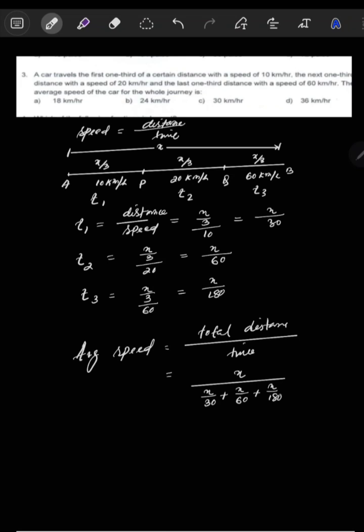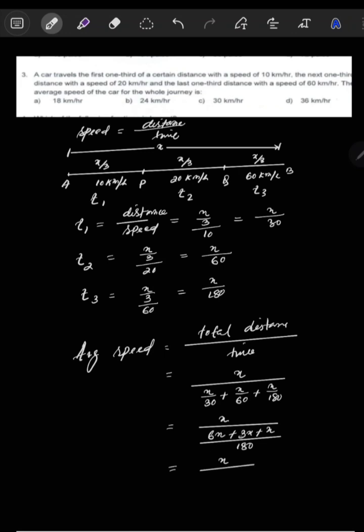Then t3 is x by 180. Then it is x by, if you take LCM here, LCM is 180. Then if you simplify, 180 divided by 30 you will get 6, and 6 into x is 6x. Similarly here, if you divide, 3 times, 3 into x, 3x. Then similarly here only x. Then if you simplify again, it is x.